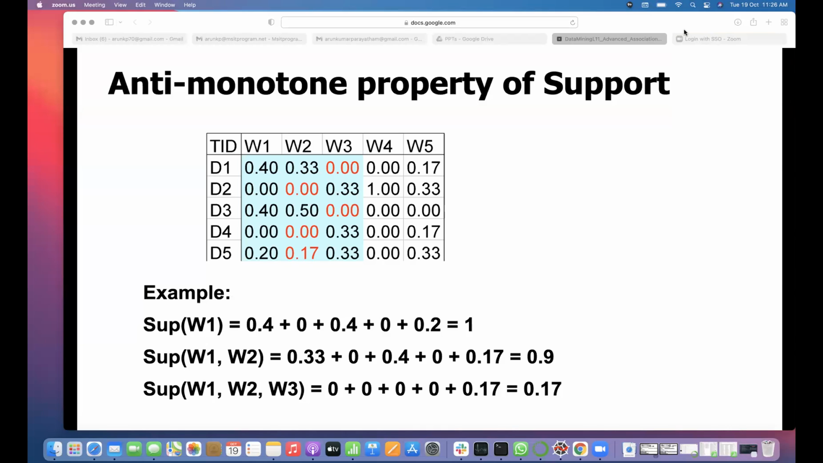So you can go through that. When you take W1, W2, in both of W1, W2, you take the minimum values. So the minimum for the first one is 0.33, then 0.00, then 0.40. So you are getting 0. So if you add more words, then the support will become less. That is what the anti-monotone property is.